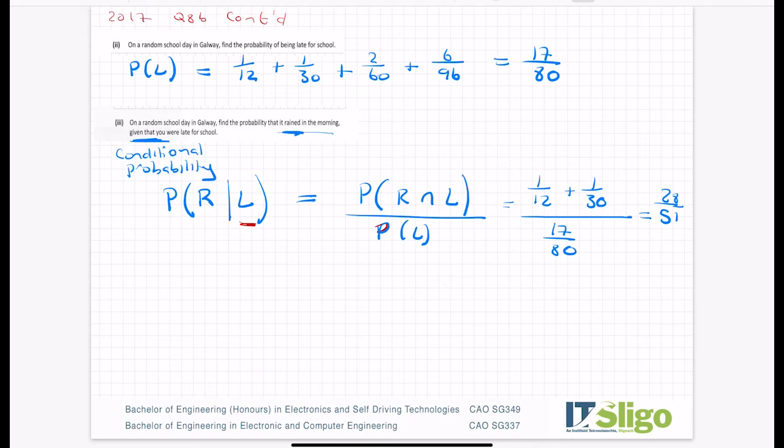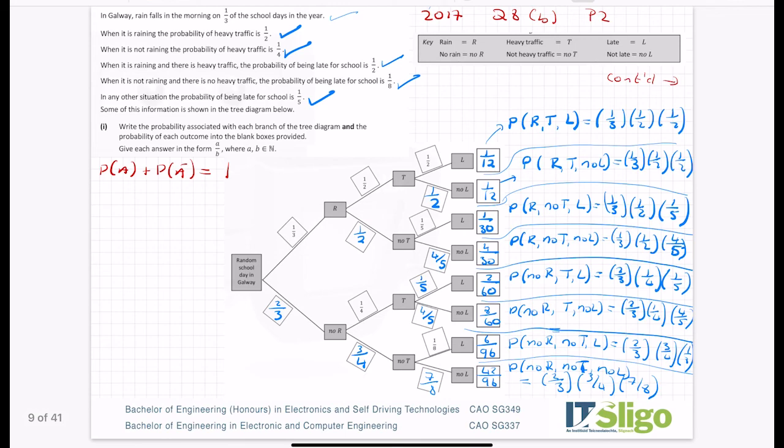Okay, so just to give you a feel for some marks, that was worth 5 marks, that was worth 10 marks, and the tree was worth 15 marks.